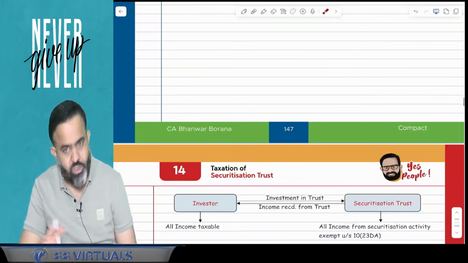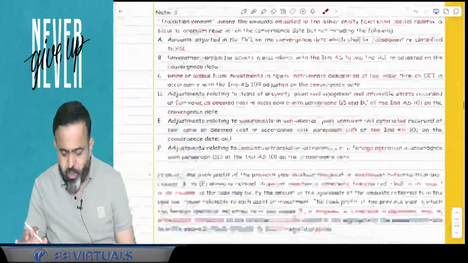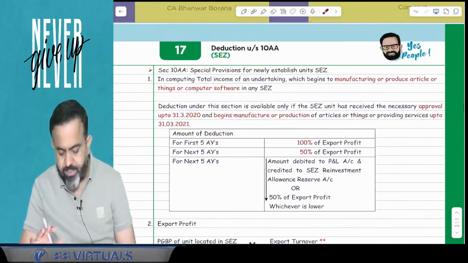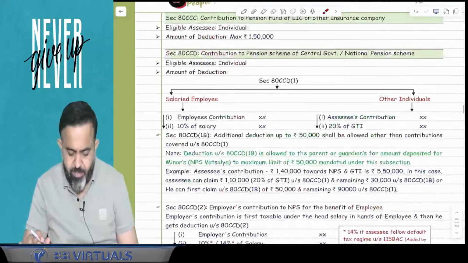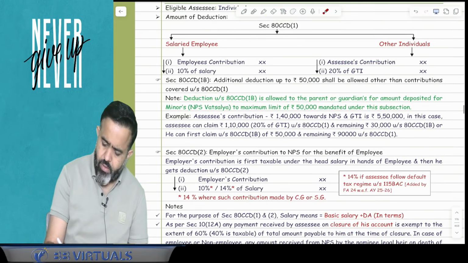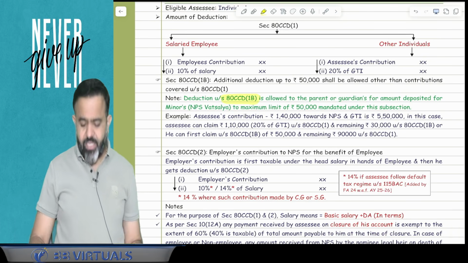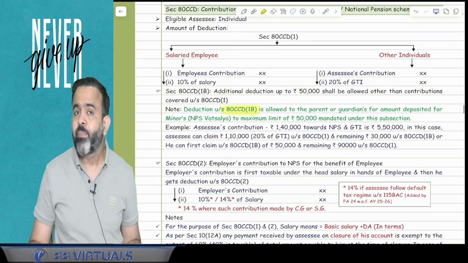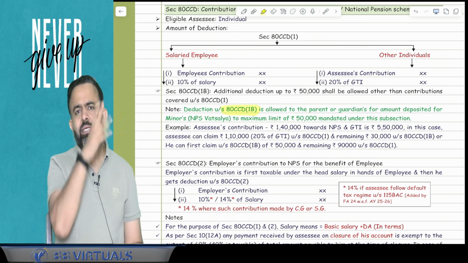Investment fund, securitization trust, there is no such amendment. Now in the MAT topic, AMT topic and SEZ, there is no amendment. Now in the deduction topic, guys, there is one amendment under section 80CCD. 80CCD is basically when you contribute towards the NPS. NPS means new pension scheme, or we call it national pension scheme or central government pension scheme.